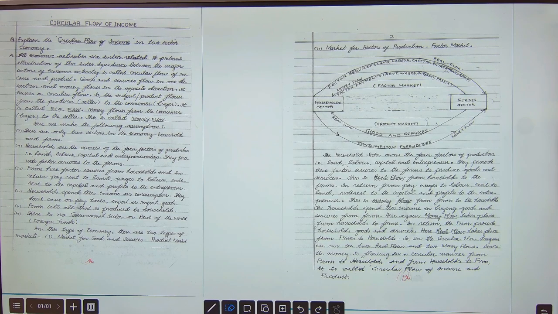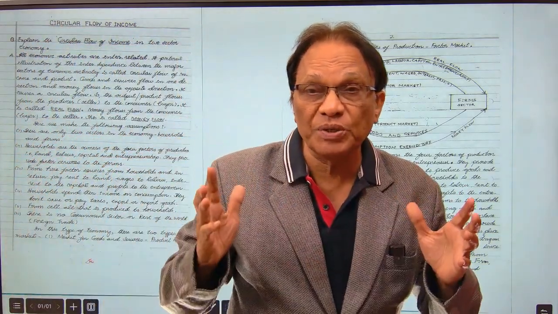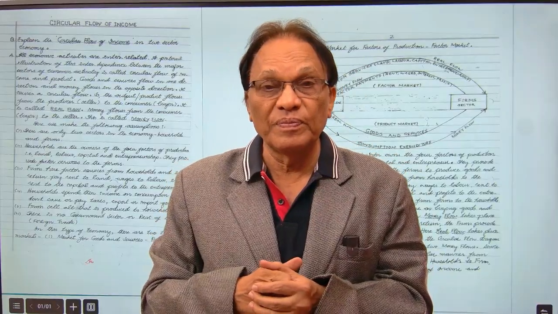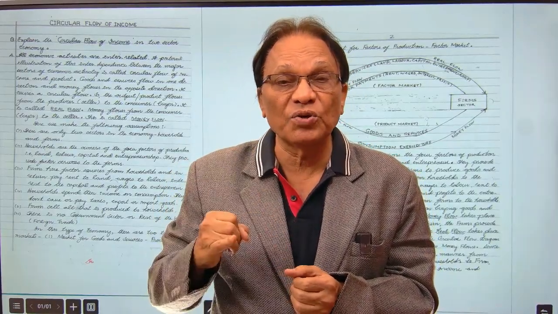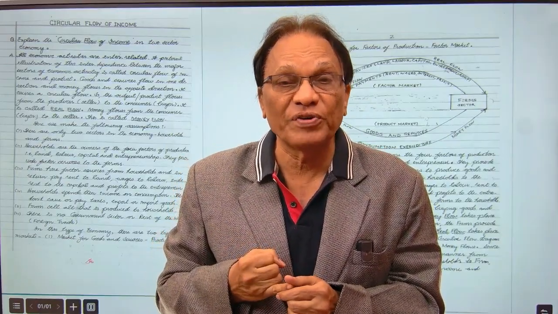So, in the circular flow diagram, we can see two real flows and two money flows. Since the money is flowing in a circular manner from firms to households and from households to firms, it's called circular flow of income and product. I'm sure you must have understood. To put it in simple words, once again I'll tell you, circular flow of income. I'll give it in points. Number 1, since money is flowing in a circular manner from one sector to the other sector, we call it circular flow of income.